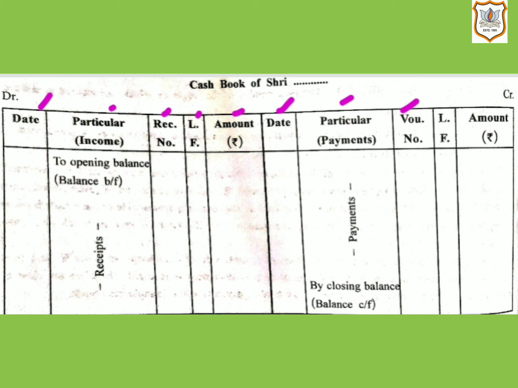Then fourth column will be of LF number. Here, the page number of the ledger on which the account is debited is recorded in this column. Then fifth column is of amount. In this column, the amount paid or the cash given away is recorded.